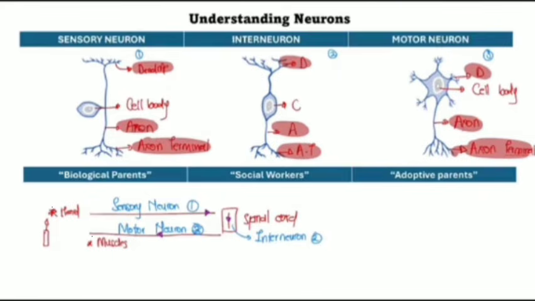But what do those biological parents decide to do? They decide to abandon the child. And that is why we have the cell body outside. So the cell body is like a child, right? In the sensory neuron, the cell body is not in the axon terminal or in the dendrites, but on the side. The first thing that happened there is that the parents decided to abandon the child.